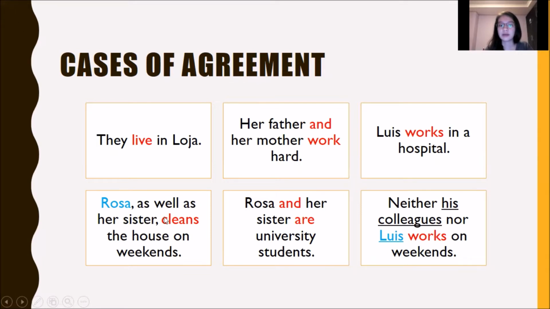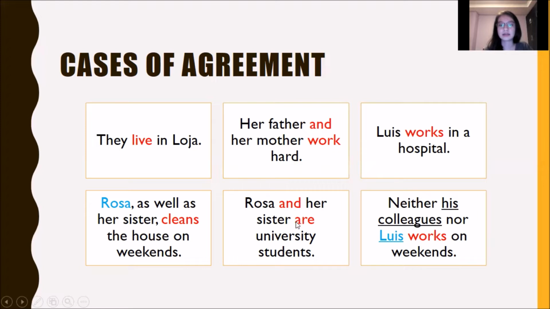Therefore, the verb cleans remains in agreement with Rosa, with the subject Rosa, because this phrase as well as her sister is an aside and goes between the commas, but we are talking about Rosa. So Rosa cleans the house on weekends. Yes, so the verb goes in agreement with the singular subject, Rosa.